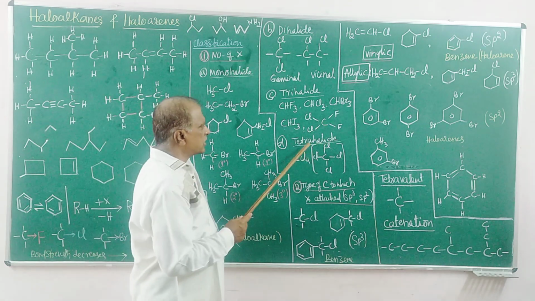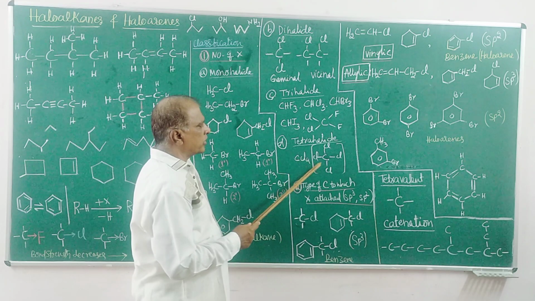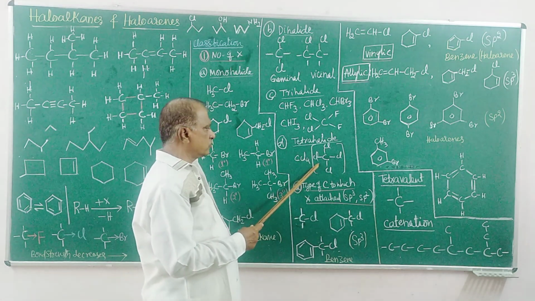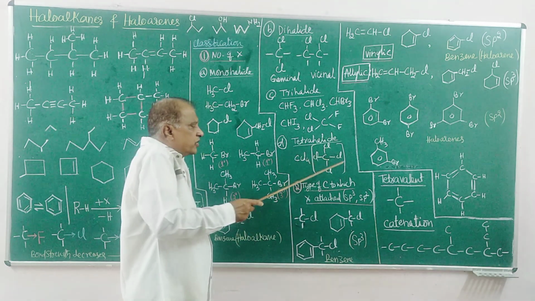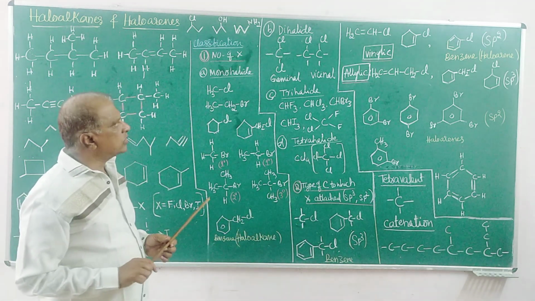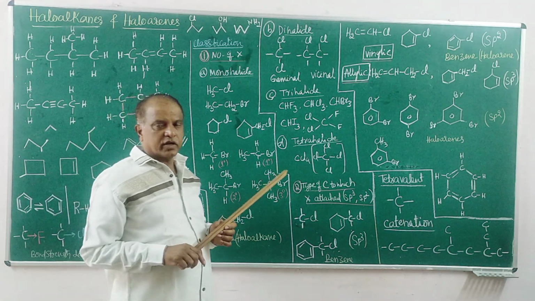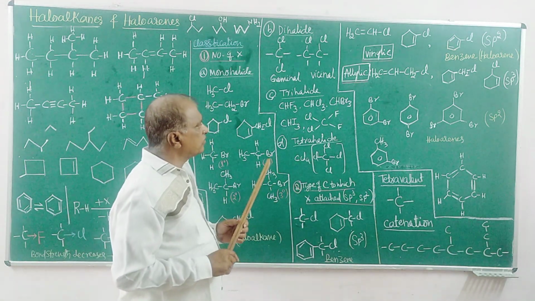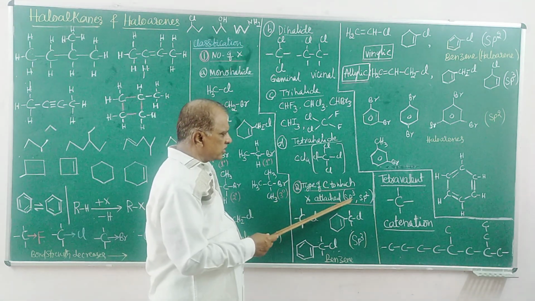That is a tetrahalide like this, with all chlorine atoms, carbon tetrachloride. The compound is familiar. Four halogen atoms are connected to the carbon. So this is classified on the basis of the number of halogen atoms present in the molecule. In the other type, what is it?